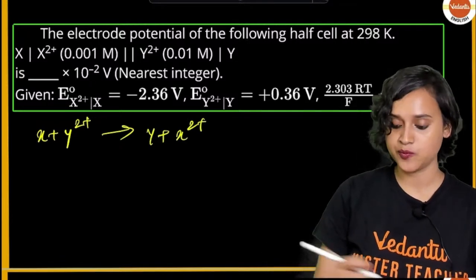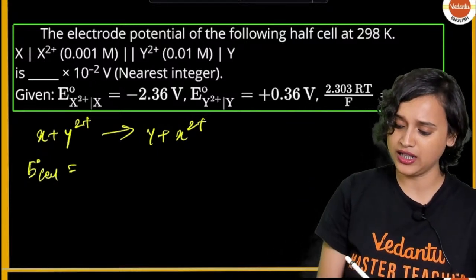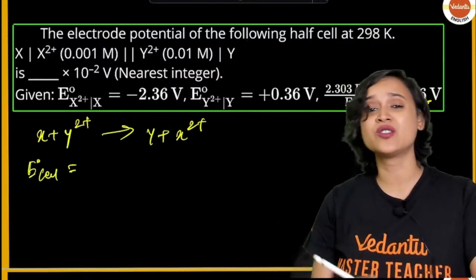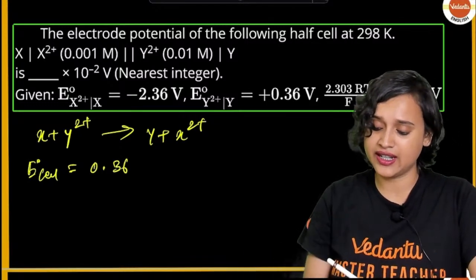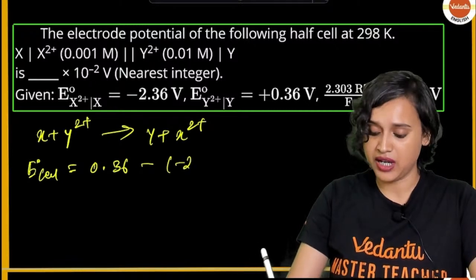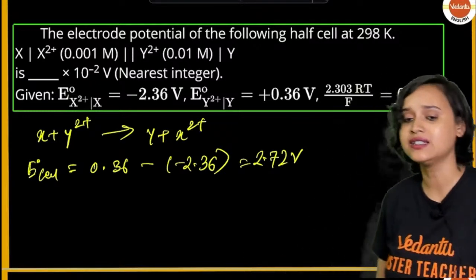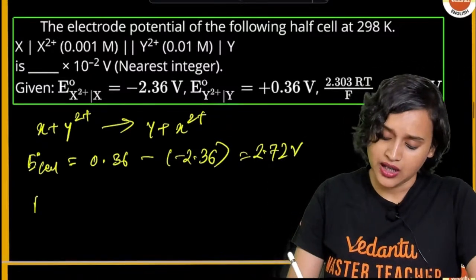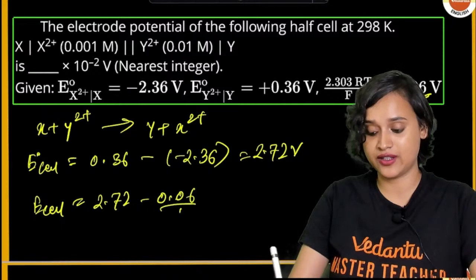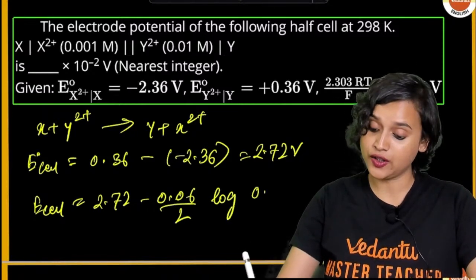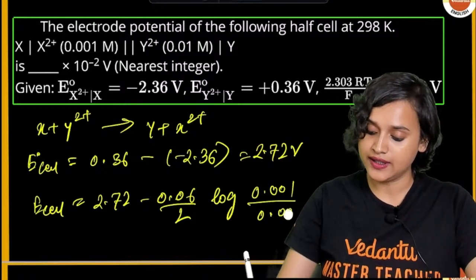Now once again we will use the same formula, that is E naught cell is equal to, this time however we have 0.06 volt, just the value has changed. So we know that E cell, that is 0.36 minus 2.36, which is equal to 2.72 volt, right? That is going to be our E naught cell. Now we have to calculate E cell, which is going to be 2.72 minus 0.06 divided by 2, and then we will use log 0.001 divided by 0.01.